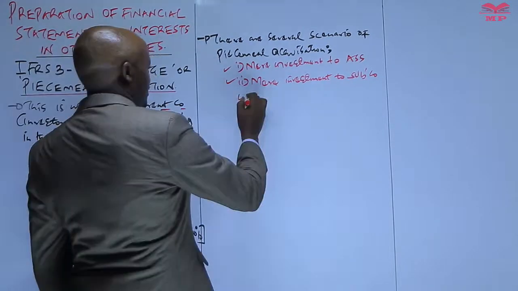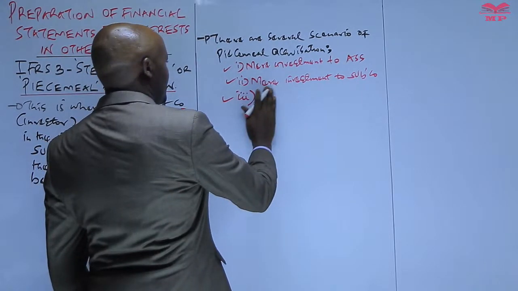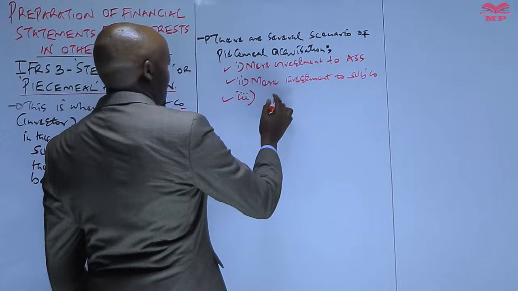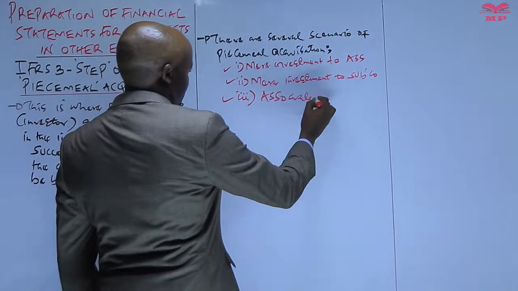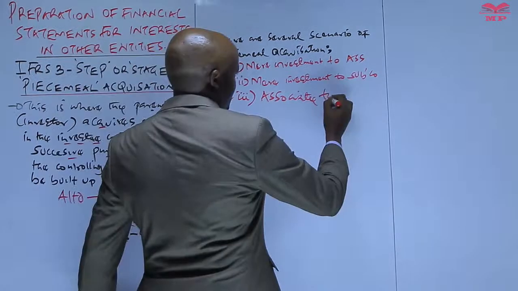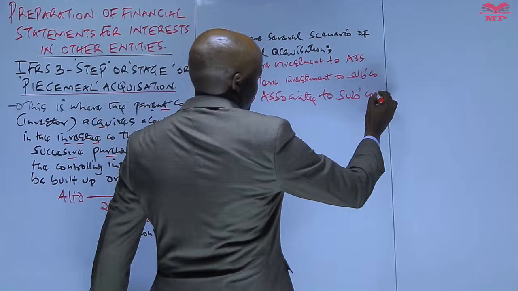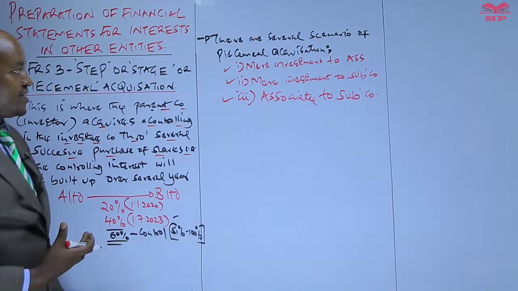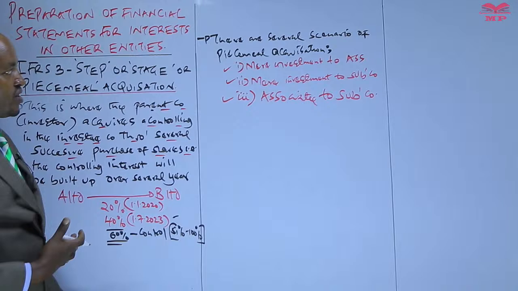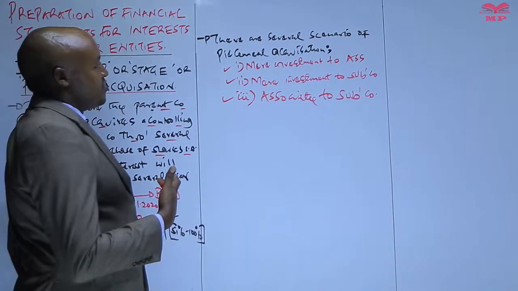And then the other scenario of a piecemeal acquisition is whereby the investee company initially was an associate. The parent company had acquired shares lying between 20% to 49%, and then later on acquired additional shares, thereby acquiring a controlling interest over the investee company. So therefore these are the three different scenarios of piecemeal or stage acquisition.